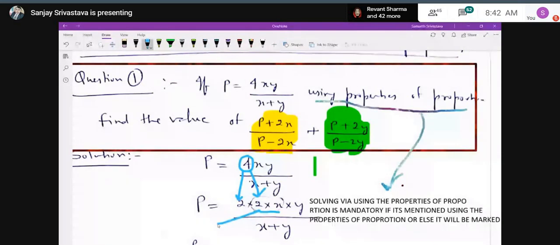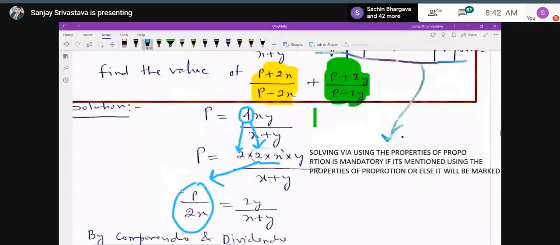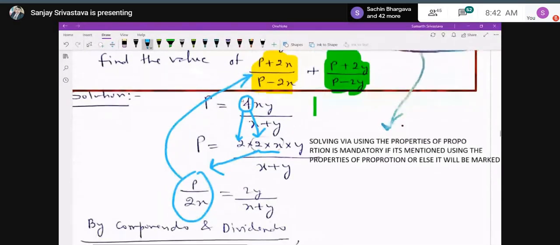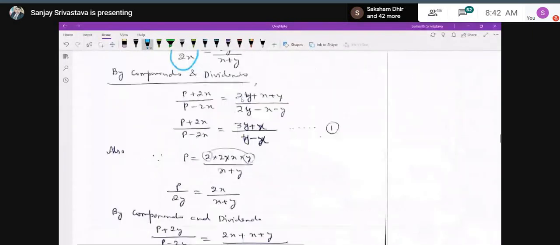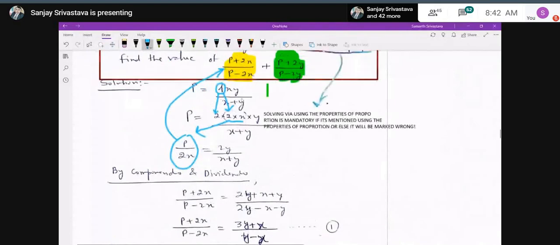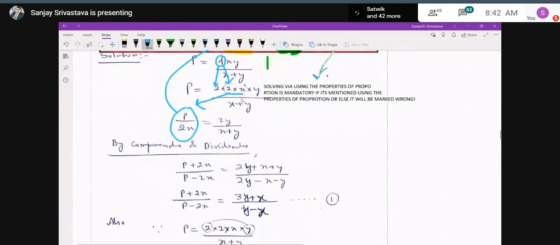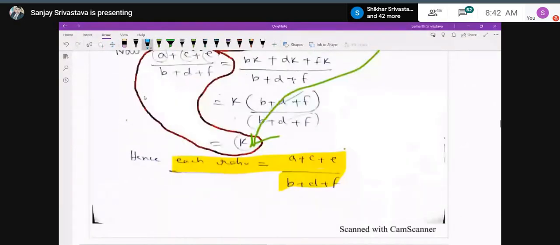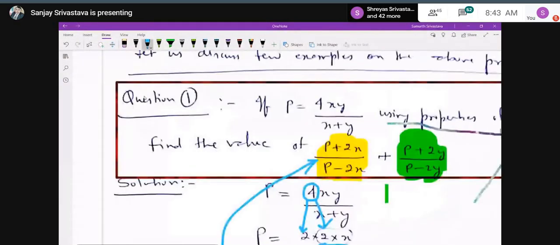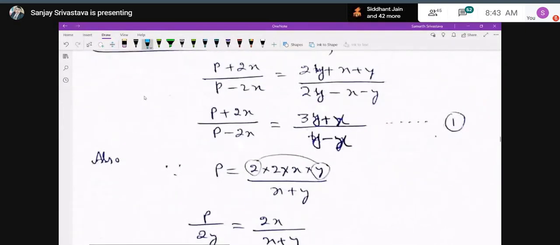Now, it is in the form of what? A upon B is equal to C upon D. And I told you, by componendo and dividendo, numerator plus denominator upon numerator minus denominator on both the sides. So, by componendo and dividendo, you can write P plus 2x upon P minus 2x. Numerator plus denominator, numerator minus denominator. Similarly, on the right hand side also, I have applied the same rule: numerator plus denominator, that is 2y plus x plus y upon 2y minus x minus y. So you will get the value of P plus 2x upon P minus 2x as 3y plus x upon y minus x.